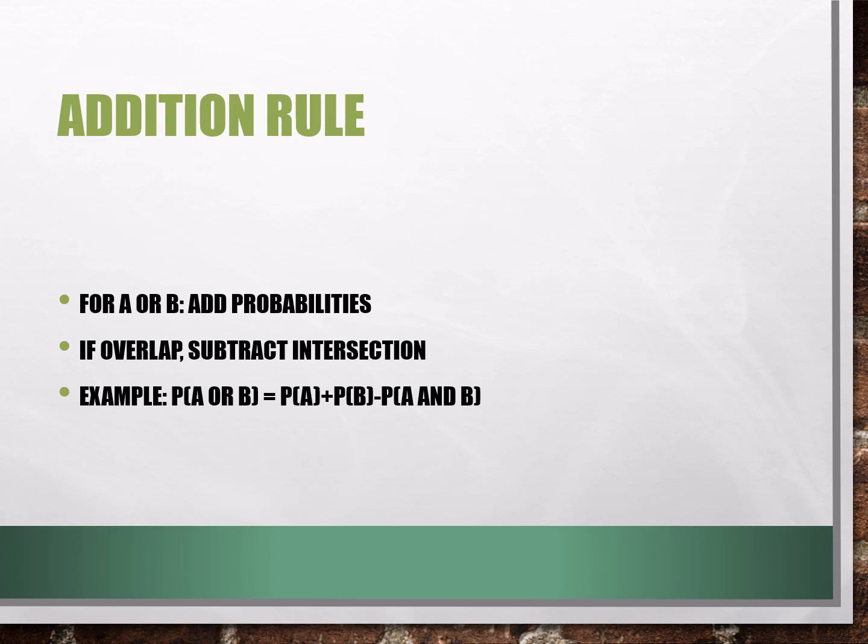Okay, the addition rule helps us to find the probability that event A or event B happens. If the events cannot happen together, we simply add their probabilities. If they can happen together, we subtract the overlap. This rule is useful for many real-life problems.